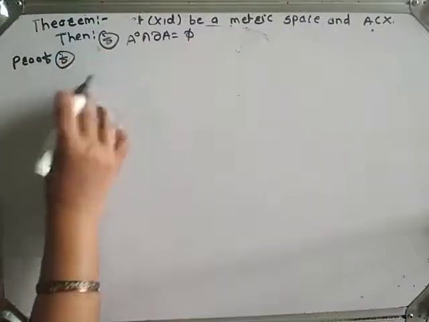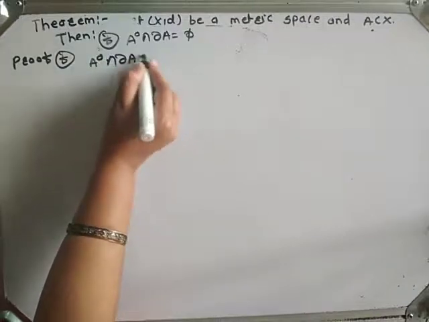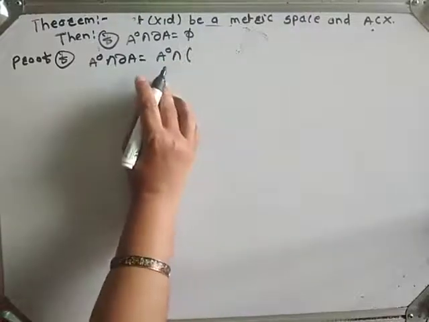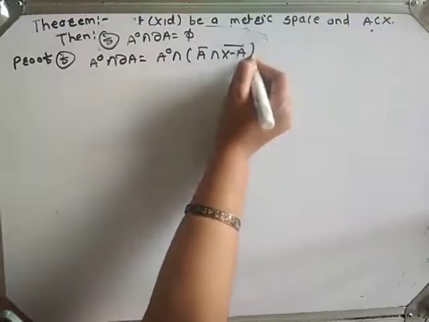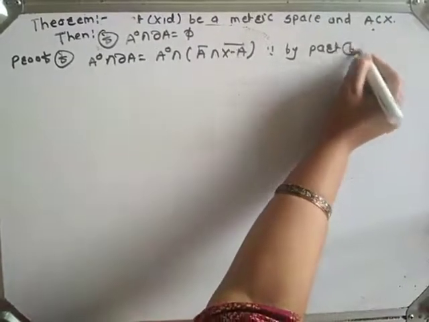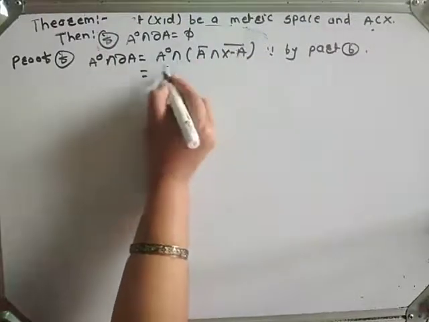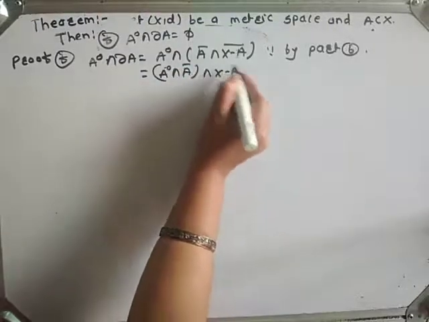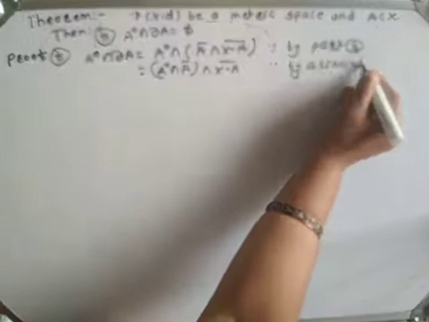Proof of part F. Here A interior intersection boundary A, boundary A is nothing but A closure intersection X minus A closure, since by part B. Okay, A interior can be written as A interior intersection A closure intersection X minus A closure, since by associative property.